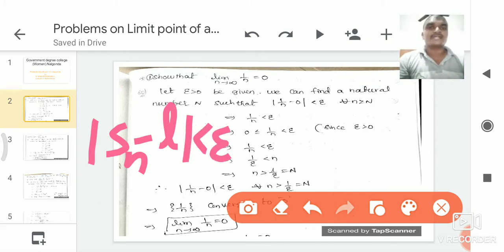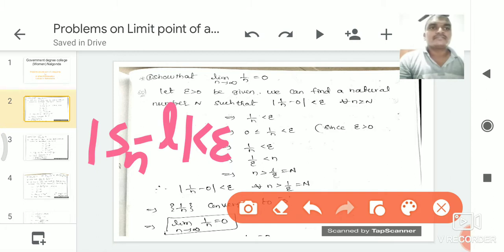So by using this condition, here the given sequence Sn is 1 by n and L is 0. So that is mod 1 by n minus 0 is less than epsilon. Here we have to find the natural number n. If there exists a natural number n, then the sequence 1 by n converges to 0. Otherwise, it is a divergent sequence. We can find the natural number n that depends upon the epsilon value. Here we consider epsilon greater than 0, which is a small value.